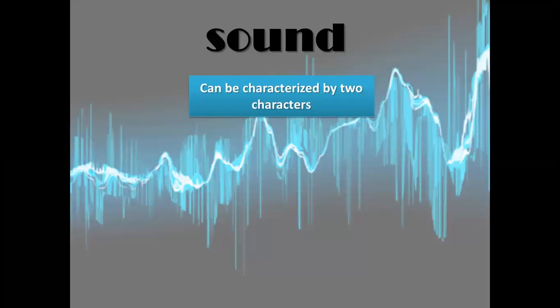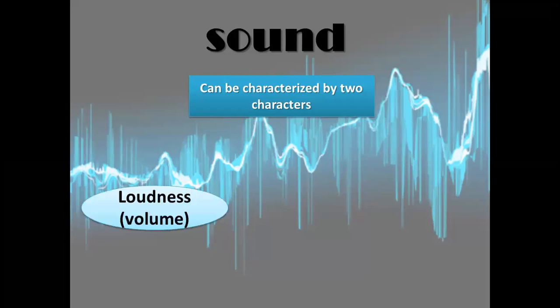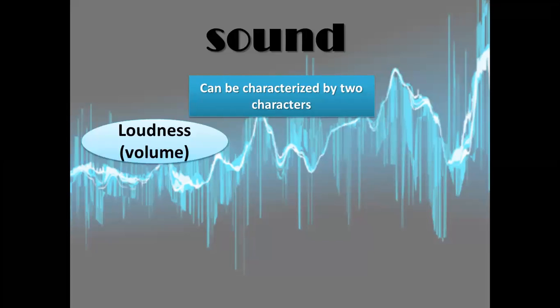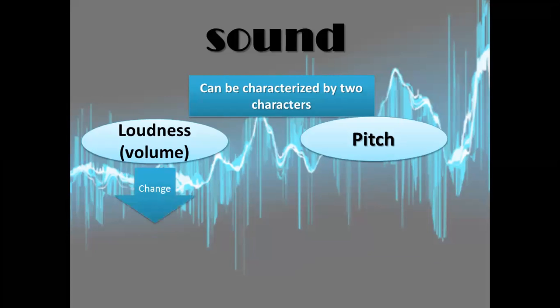If you want to describe sound, we can talk about two characteristics of sound. Sound is characterized by loudness or volume. Sound can be loud or quiet or soft. And the pitch of the sound. What is the pitch? The pitch is how sharp or rough the sound is. We have high pitch sound and low pitch sound. We have loud sound or quiet sound or soft sound.